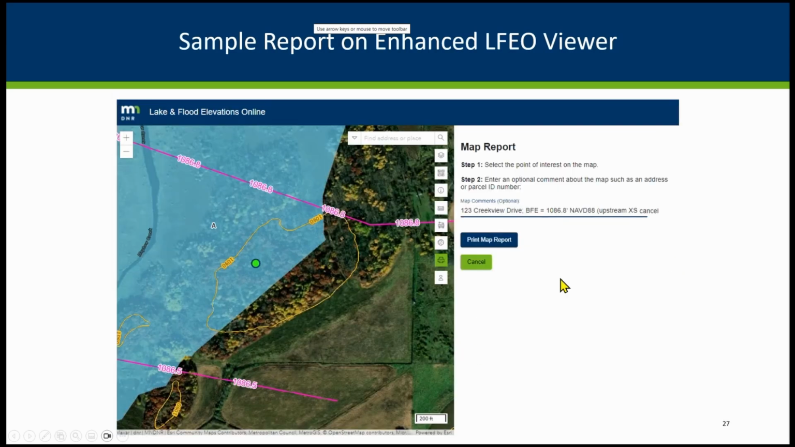And you choose the map report option. The first thing it'll ask you to do is select a point of interest. You do have to click on that spot, so it will make that little green dot.